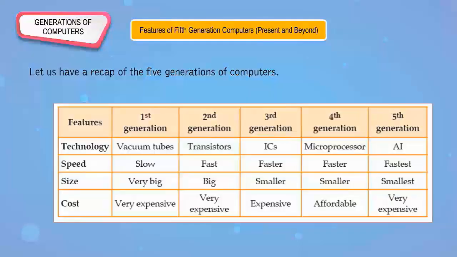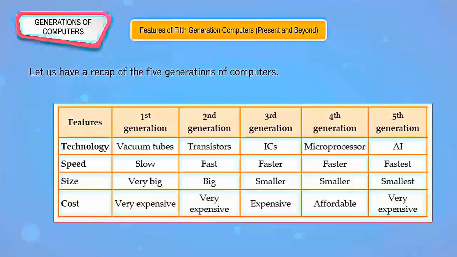Speed: slow, fast, faster, faster, fastest. Size: very big, big, smaller, smaller, smallest. Cost: very expensive, expensive, affordable, very expensive.